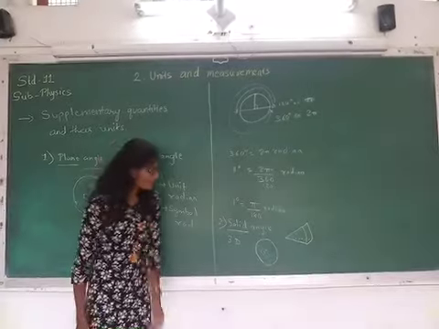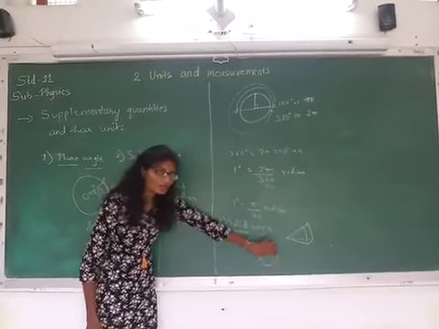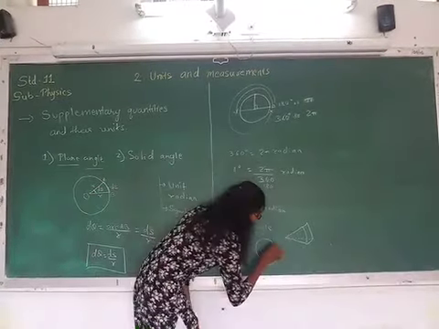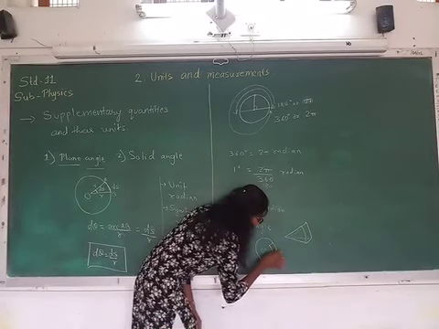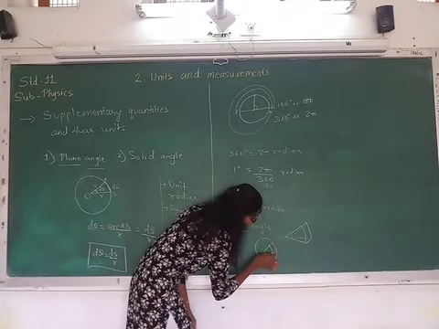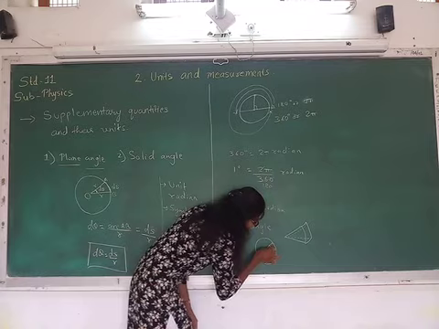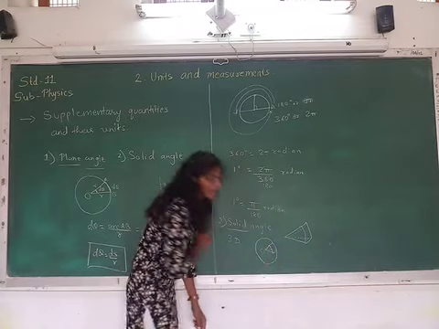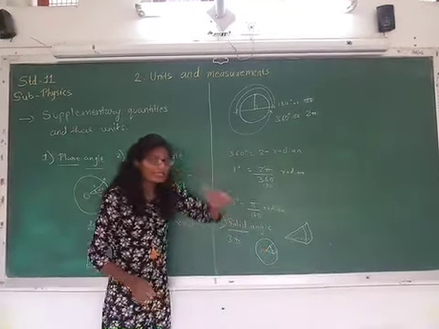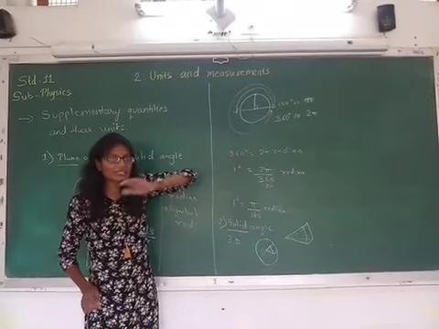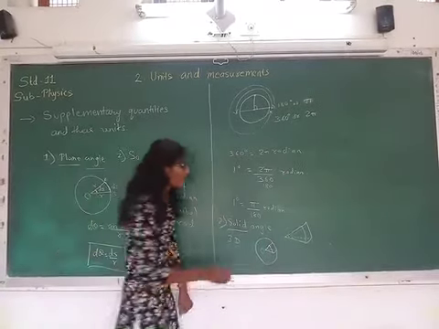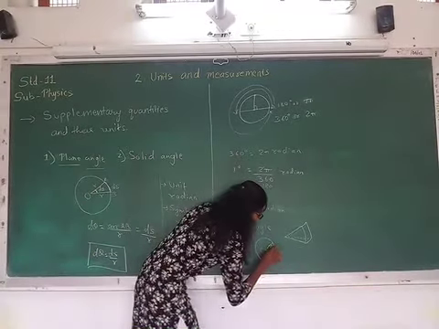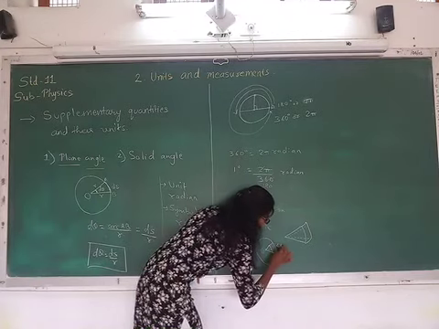In the same way, if we cut a portion from the sphere like this, then the surface of the sphere that we are cutting, that intercepted area, let us denote as delta A.